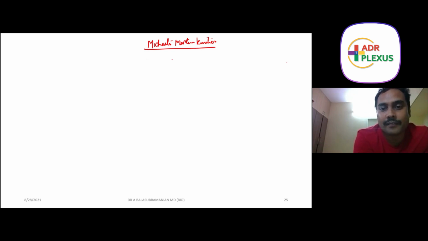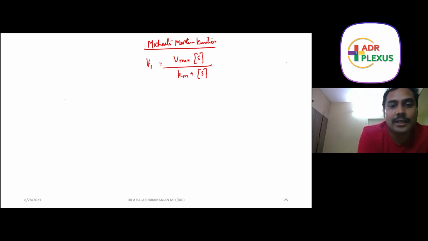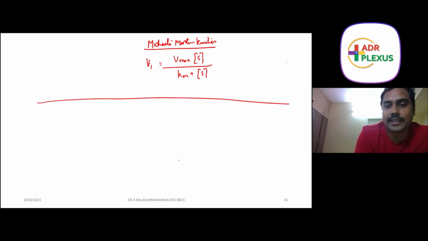Now I'm not going into the detail, but I will give you an equation. This is the equation which you have to remember for your life. Vi, or initial velocity, is equal to Vmax into S, the substrate concentration, divided by Km plus S. Now I am going to give 3 hypothetical scenarios.